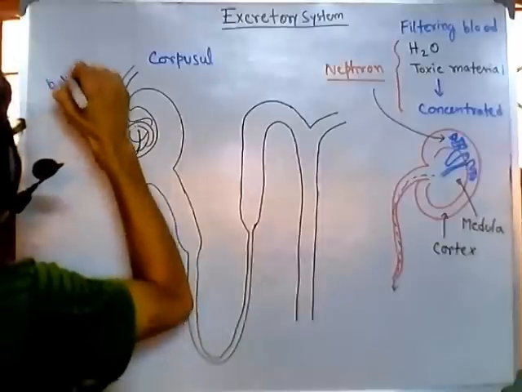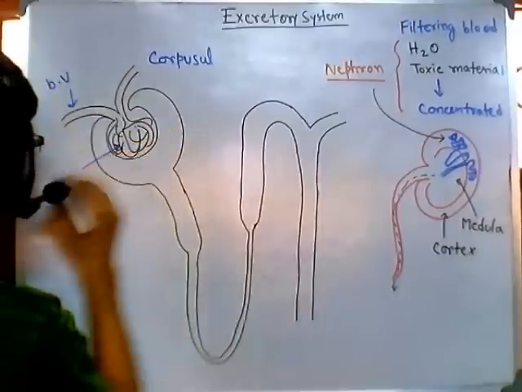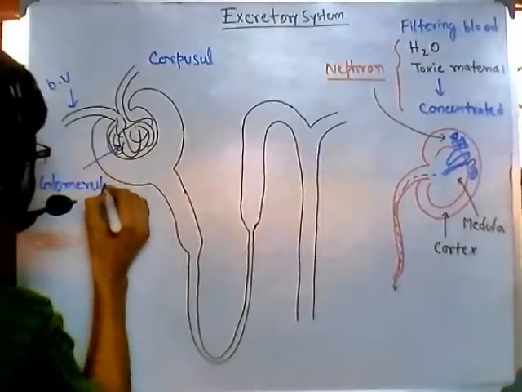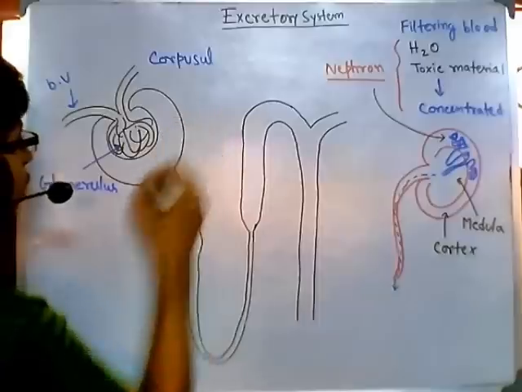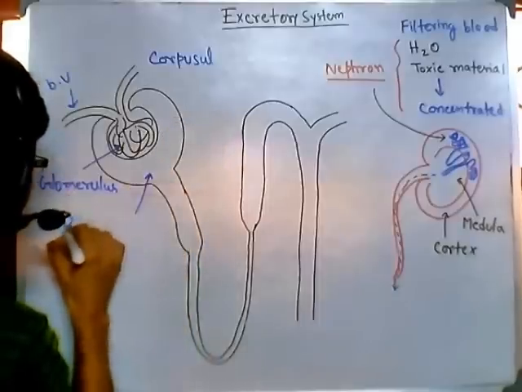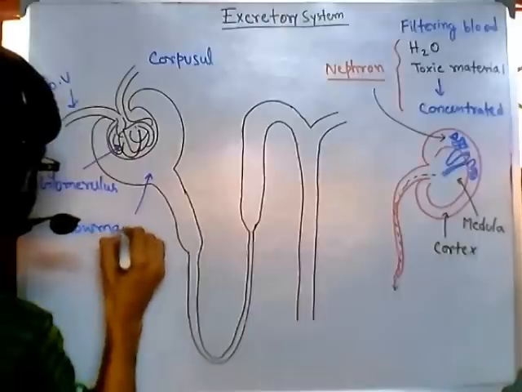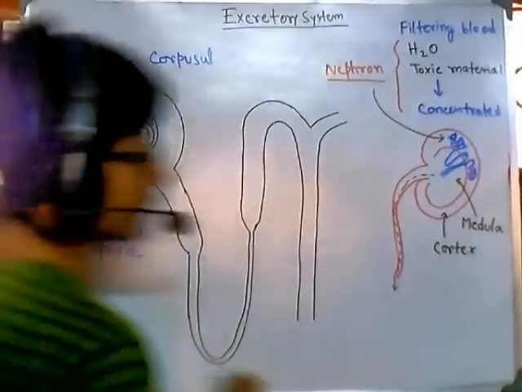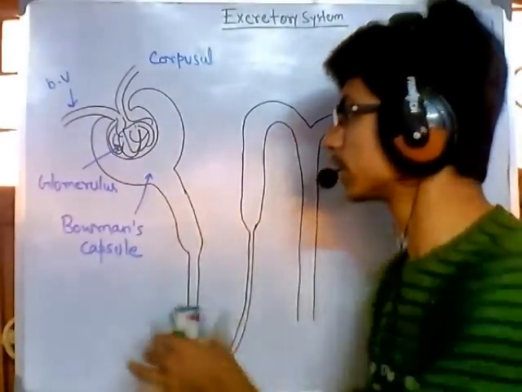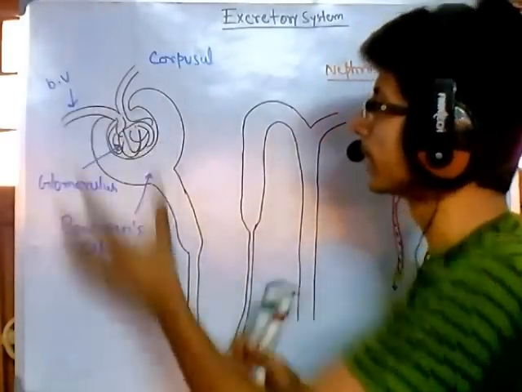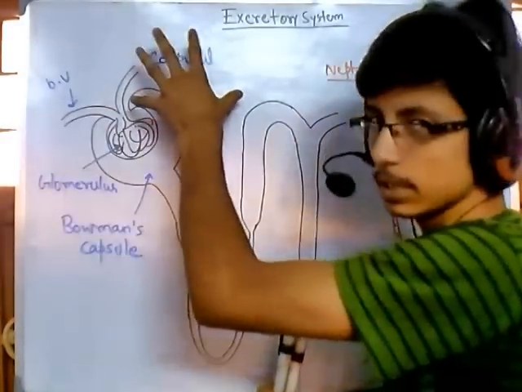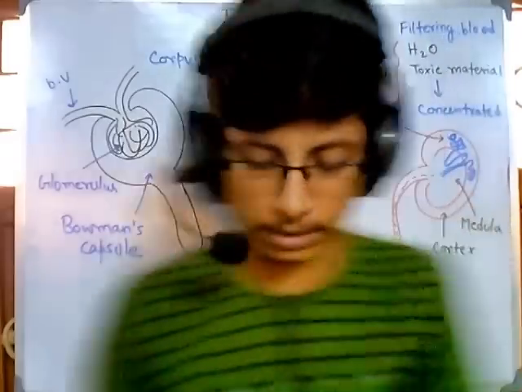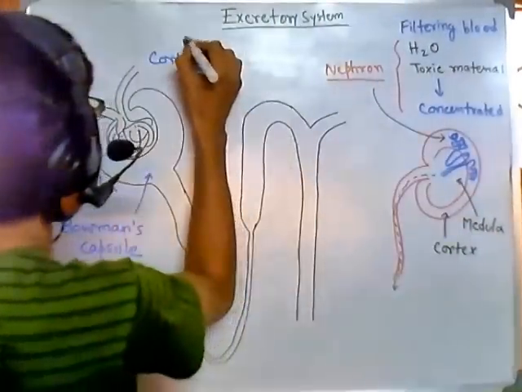So this is blood vessel, and let me tag this as glomerulus, and this section is called Bowman's capsule. Okay, and along with those two things, glomerulus and Bowman's capsule, together we call it a corpuscle. This is the first part, the corpuscle. So first thing is corpuscle, so let me write it. This is the first section.